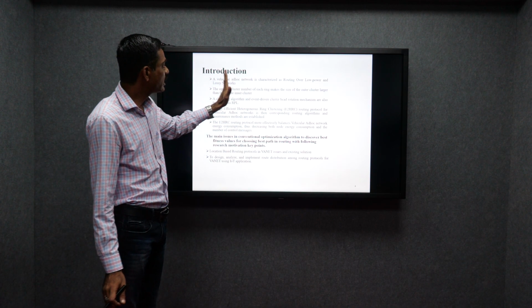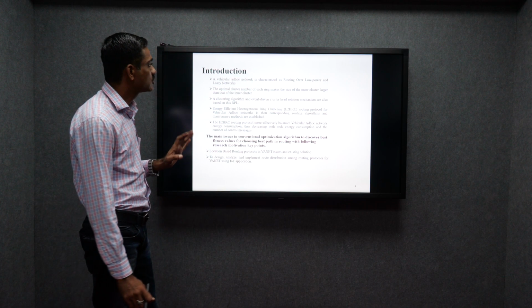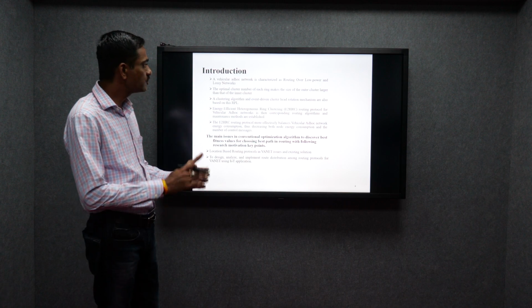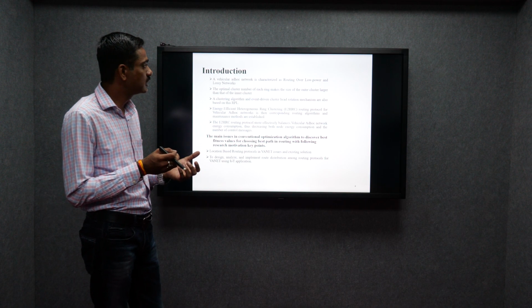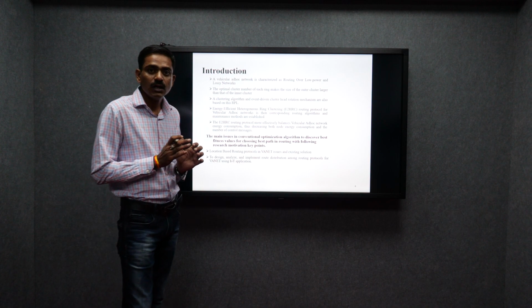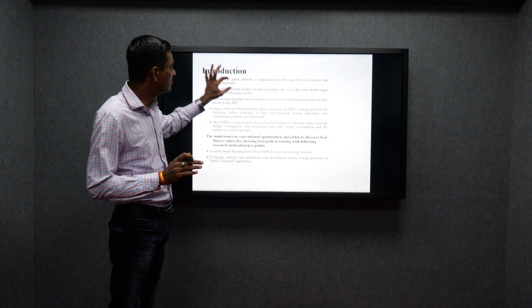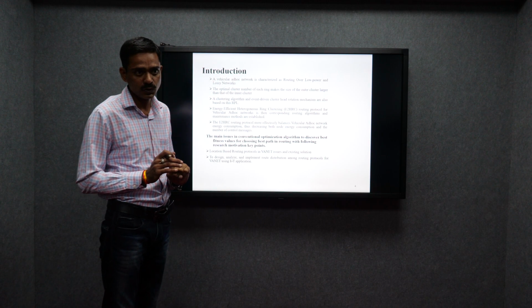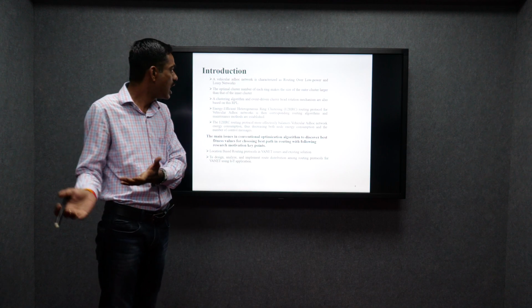So first, I am introducing all these concepts. Bipolar ad hoc network characterized routing, that is RPL, called low power and lossy network. Because each individual node we create has a limited amount of power. So how to handle all these situations in the ad hoc network, I give an introduction about the various types of routing protocols. These are categorized as proactive routing protocols, reactive protocols, and hybrid protocols.